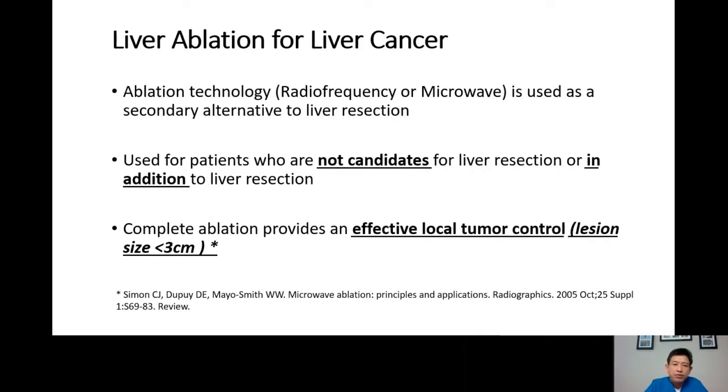Ablation is used for patients who are not candidates for liver resection, or sometimes in addition to liver resection. For example, if the patient has advanced liver cirrhosis, they're not candidates for transplant, they're not candidates for liver resection, and those patients should be served with liver ablation. What I mean by in addition to liver resection is many times we take patients to the operating room and they have multiple tumors.